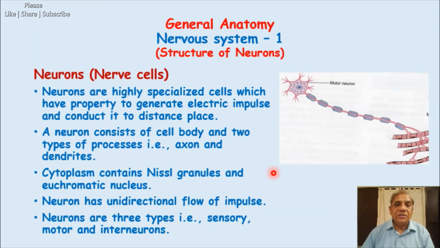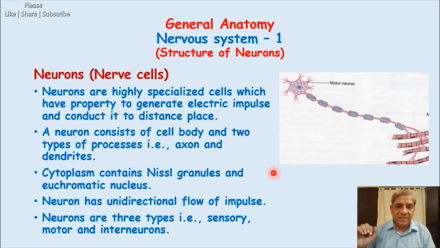Neurons are of three types functionally, if we classify them. The classification as per structure may depend on the size or the shape of the neurons: multipolar, unipolar, pseudo-unipolar, or fusiform. So many types of shapes are there, which we will learn in great detail in histology. Here, since we are in the general anatomy series of lectures, we are talking about the general aspects of our nervous tissue, or nervous system too.